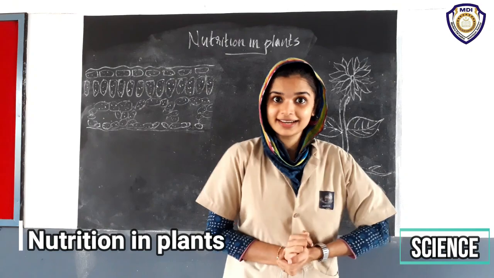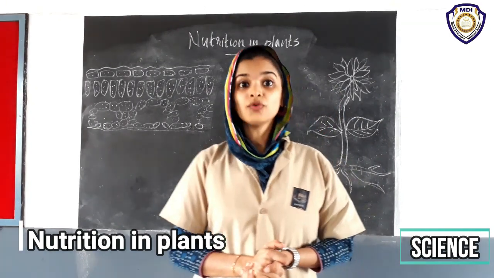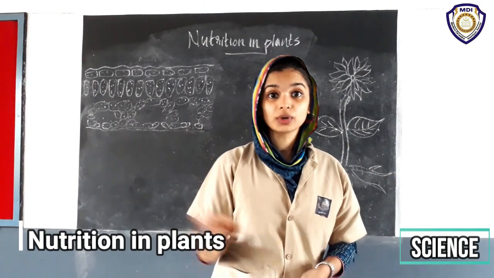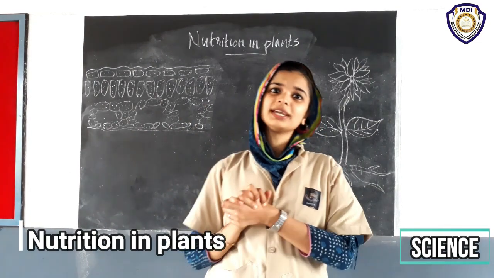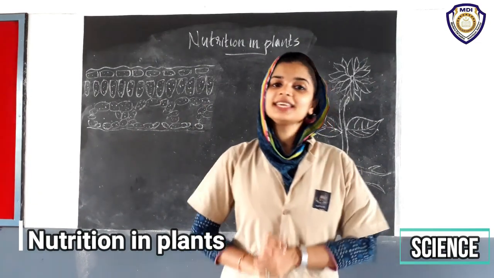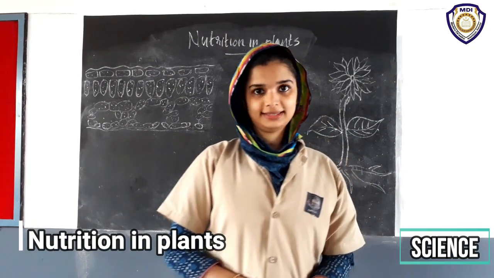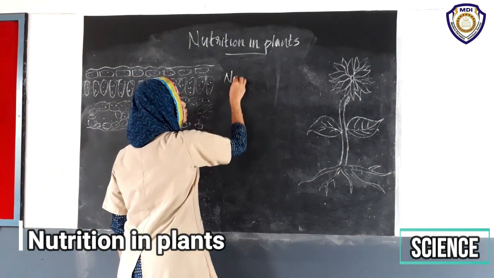You have already studied in your previous class that we get through food minerals, vitamins, proteins, carbohydrates, fats. These are the components that we get through food. These components are generally called nutrients. What are nutrients?